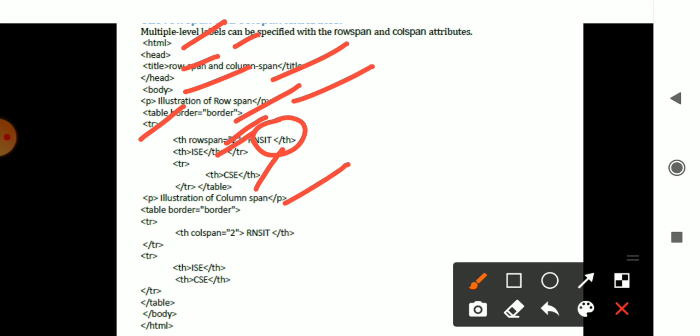And column span, in the row you have two columns. Here also column span, border, tr, row, column, two columns are there. Here two rows are there, here two columns are there. For RS and IT, in that also you specify the row ISE and CSE. You close the tr here, then table, body and HTML.